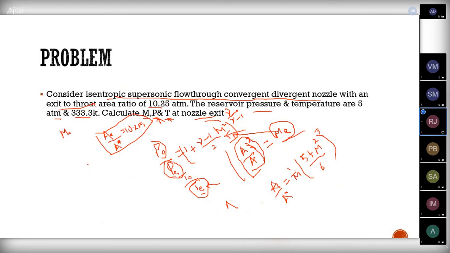One more suggestion I will give, not for this sum. You need to solve it, or else just calculate this area ratio from gas tables. Take this from gas tables, or else we need to use this formula only.